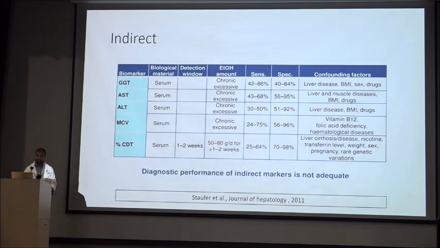In the indirect markers, I want to focus more on carbohydrate deficient transferrin, because it has a detection window of 1 to 2 weeks, and the individual has to take around 50 to 80 grams of alcohol per day for at least 1 to 2 weeks for this test to come positive.